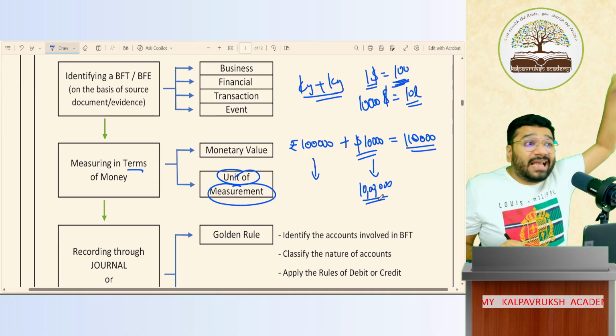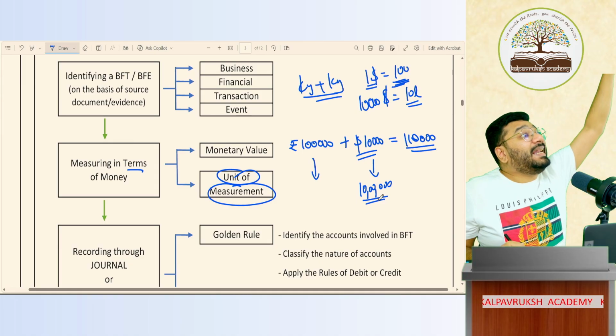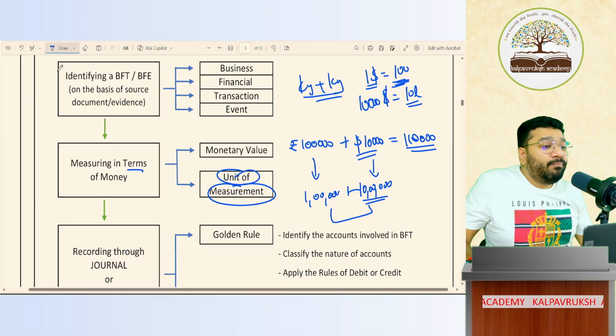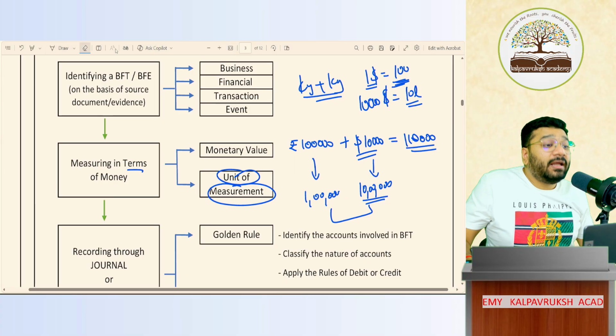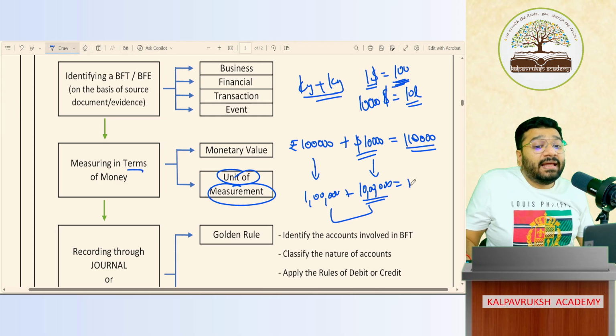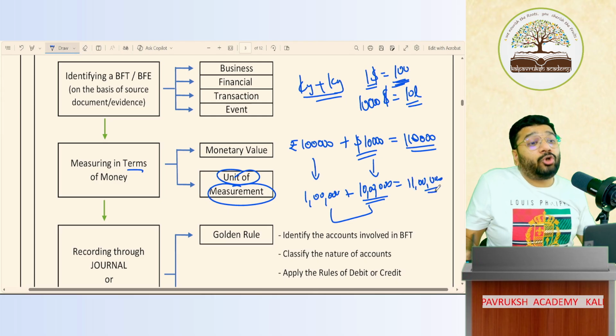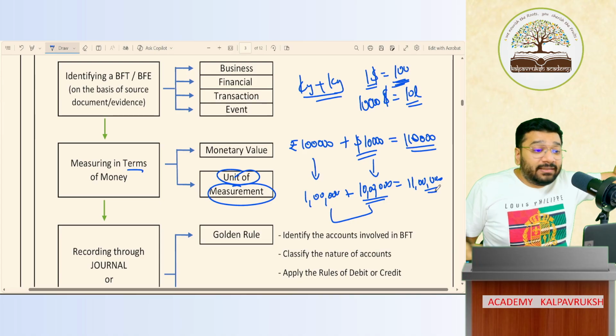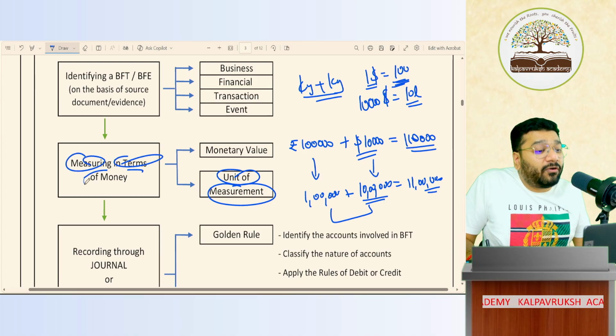The international purchase that I've done is for 10 lakh rupees, and the domestic purchase which I've done is for 1 lakh rupees. Both have the unit of measurement INR. Now can I add both and say 11 lakh rupees is my total purchase for today? This is called measuring in terms of money.